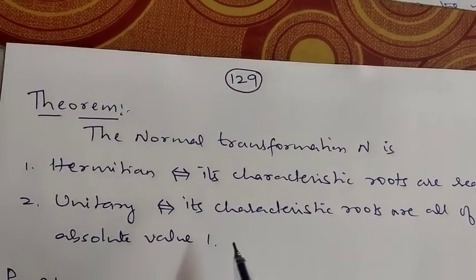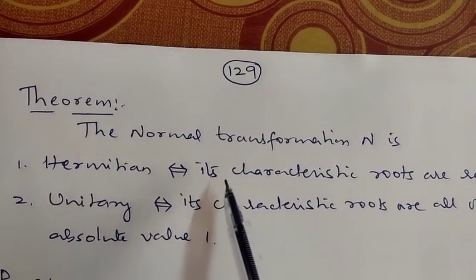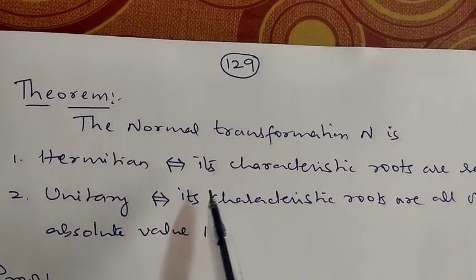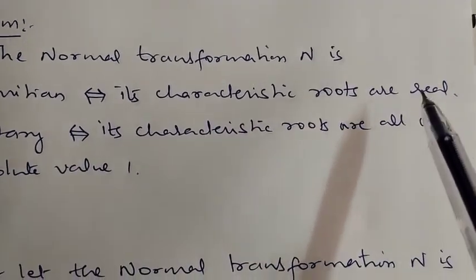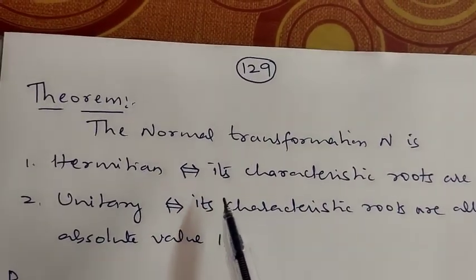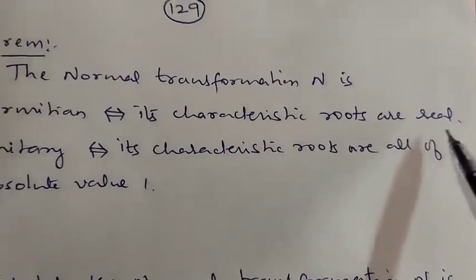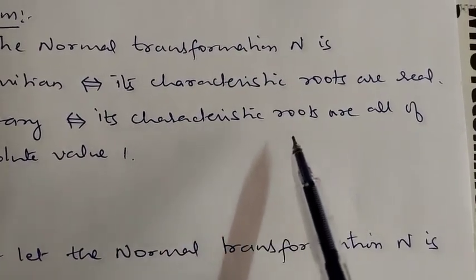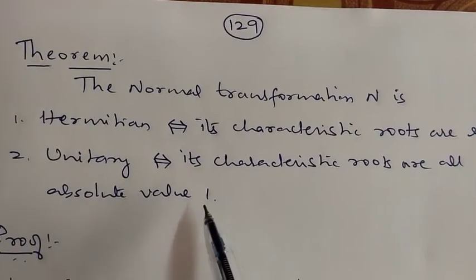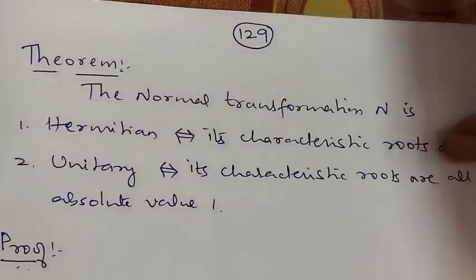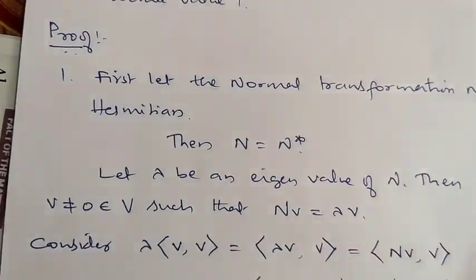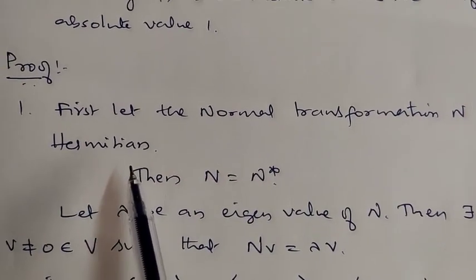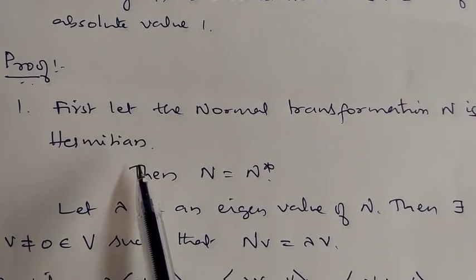So here, look here, we are saying that in this theorem the normal transformation n is Hermitian if and only if its characteristic roots are real, and is unitary if and only if its characteristic roots are all of absolute value 1, or modulus 1. Okay, so let us prove one by one. First suppose the normal transformation n is Hermitian. The normal transformation n is Hermitian implies what?